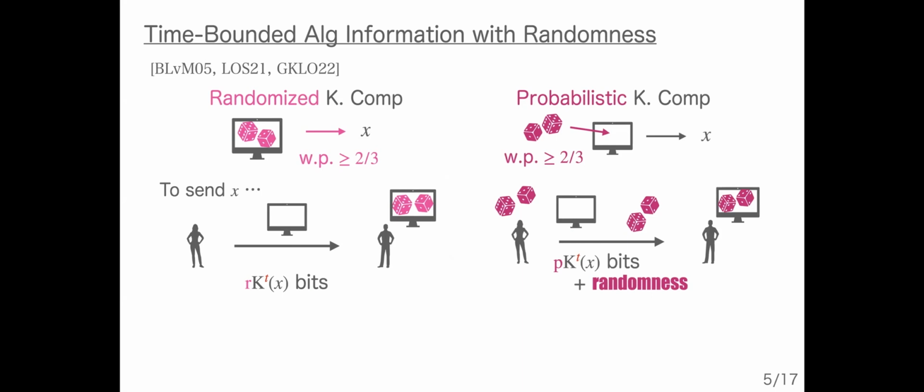One interpretation of probabilistic Kolmogorov complexity is as algorithmic information in a parallel world where public randomness is available or some randomness is shared beforehand.